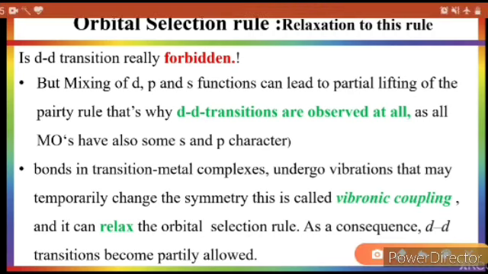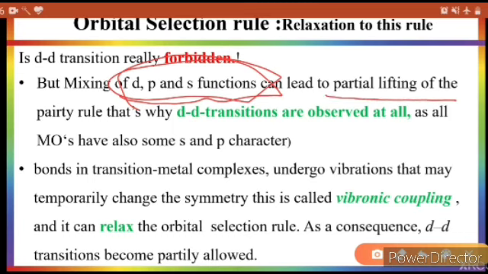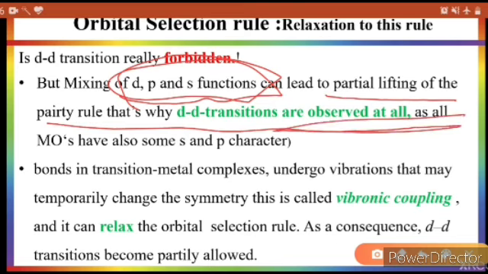The reason is that the d-d transition partially takes place because there is a mixing of d, p and s functions when the molecular orbital formation takes place, and this mixing partially lifts the Laporte rule, which allows d-d transition to be observed at all. That's why the d-d transition takes place, but the intensity will be weaker compared to p to d transition, d to p transition or p to s transition.